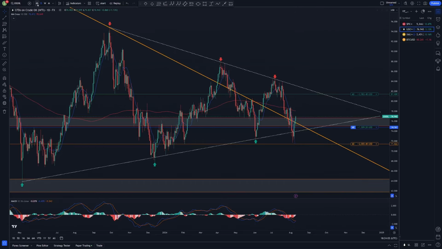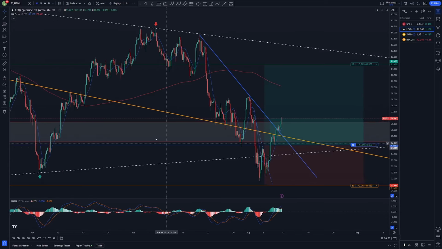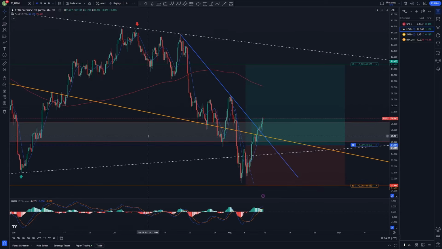Also, MACD is nearly about to cross to the upside on the daily time frame. And here, if we drop down to the 4-hour time frame, we can see that also the short-term blue downtrend lines are broken to the upside. After the break of this blue dotted really short-term downtrend line, I was getting interested in taking a long position again, and I said if we get above this high here, because then we had a higher low, and then after that we will have a higher high, and yeah, that was the case.